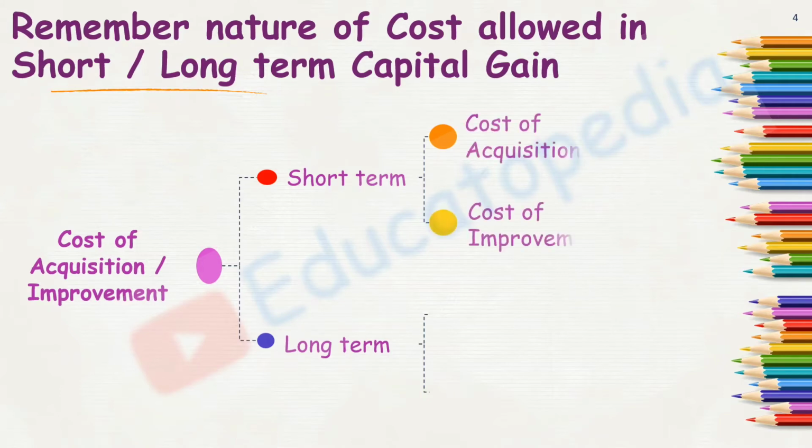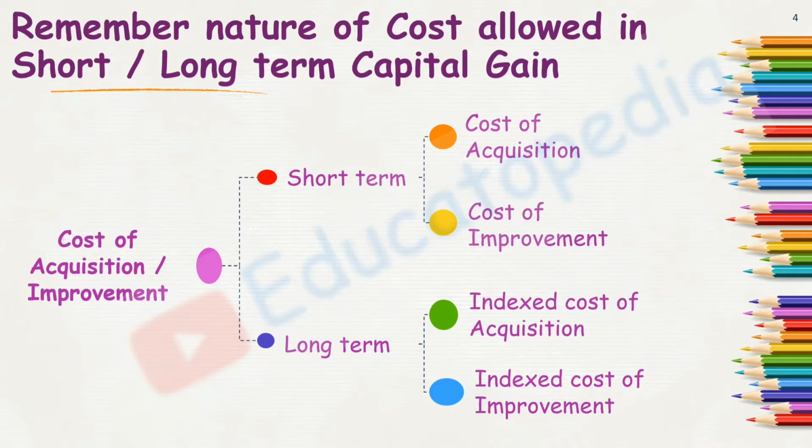When it is short term, it is cost of acquisition or cost of improvement, and when it is long term, it is classified as indexed cost of acquisition and indexed cost of improvement. So the only minor change is this indexation. In case of long term, it is indexed cost of acquisition, and in case of improvement, it is indexed cost of improvement, which is not there in the short term capital asset case.